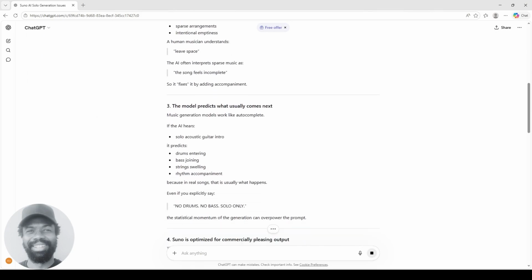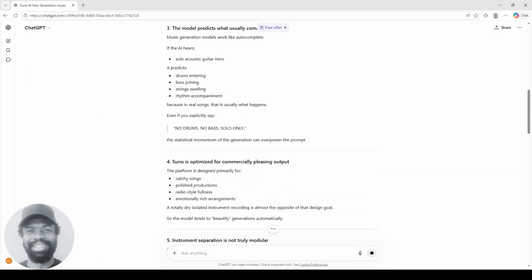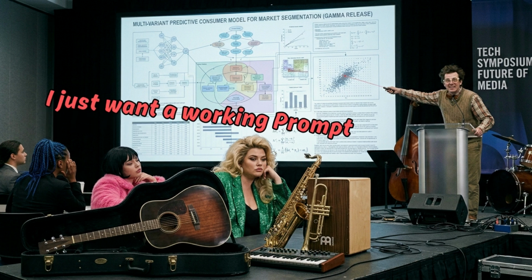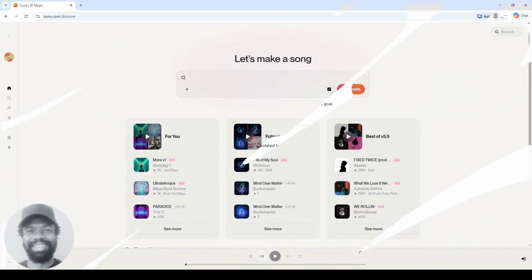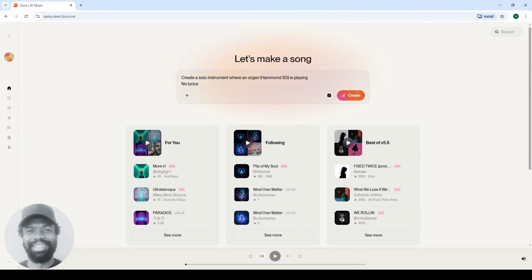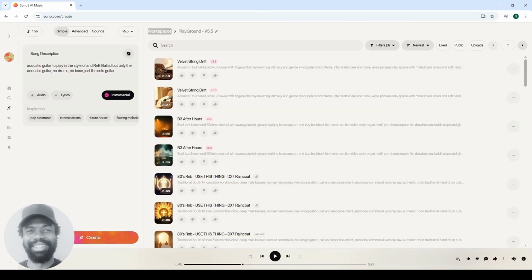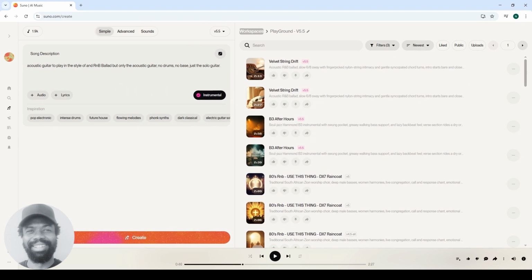So these explanations do make technical sense. They sound plausible and reasonable. But at the end of the day, an AI music generator should still understand clear instructions. If a user explicitly says no drums, only the solo instrument, the AI should be able to follow this intent properly. Now, for some basic workarounds, you can improve the chances of getting the solo instrument to be generated.